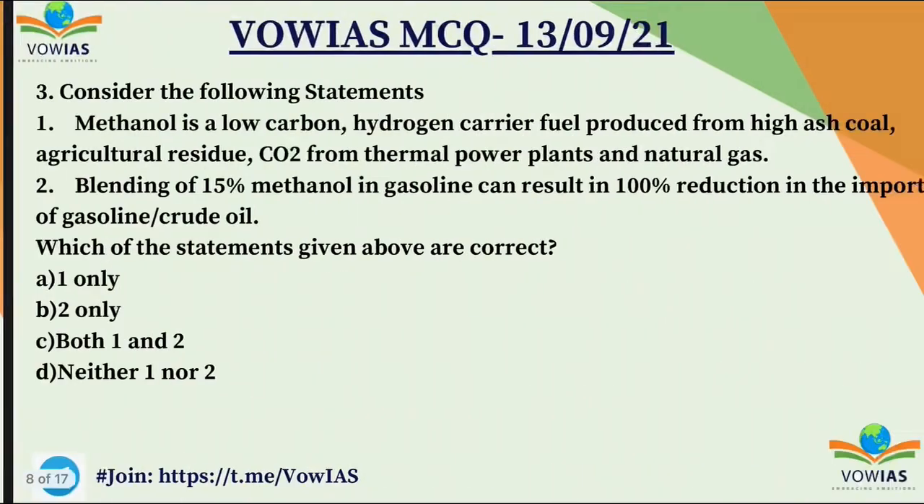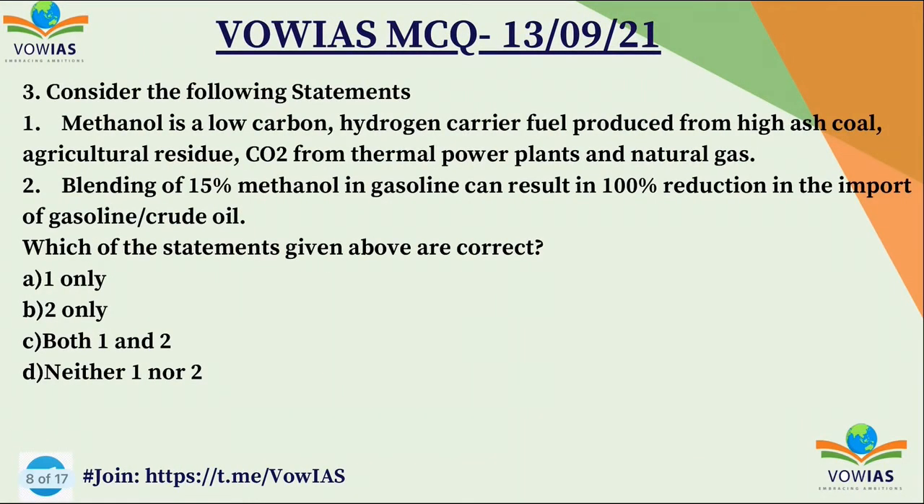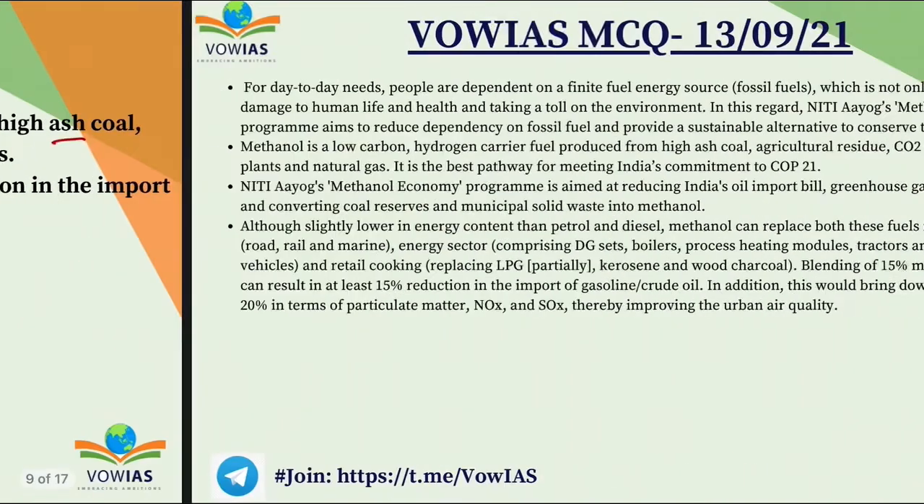Now let's see the third question. Consider the following statements. First one, methanol is a low carbon hydrogen carrier fuel produced from high ash coal, agricultural residue, CO2 from the thermal power plants and natural gas. Second one, blending of 15% methanol in gasoline can result in 100% reduction in the import of gasoline or crude oil. Which of the following are correct statements? A 1 only, B 2 only, C both 1 and 2, and D neither 1 nor 2. And the correct answer is A 1 only.